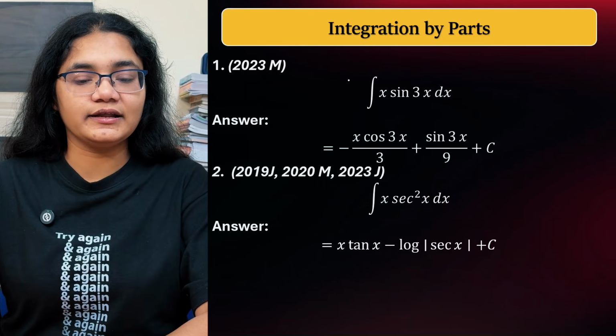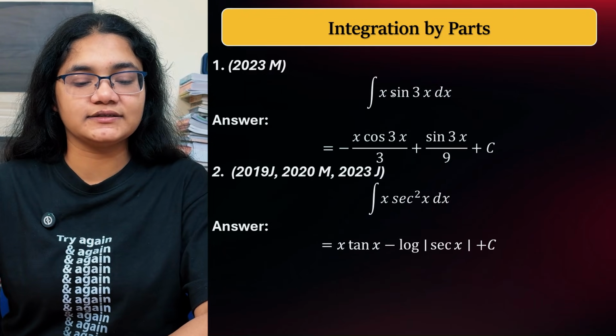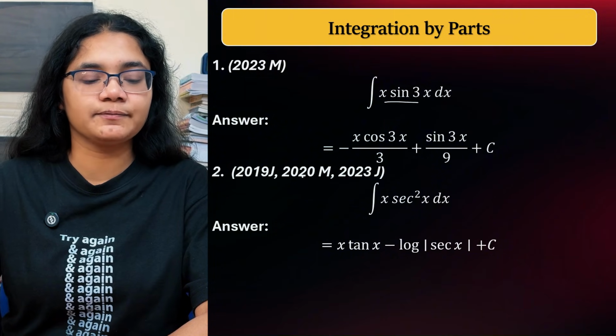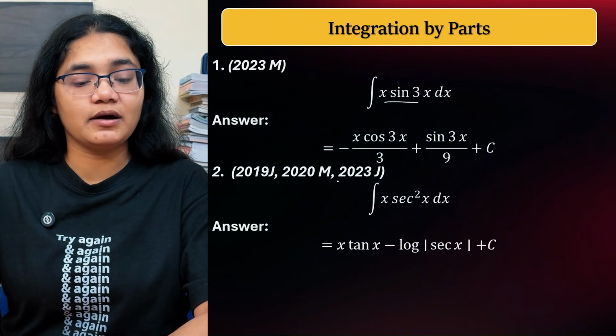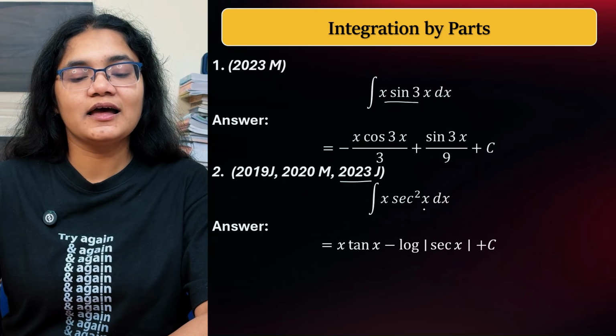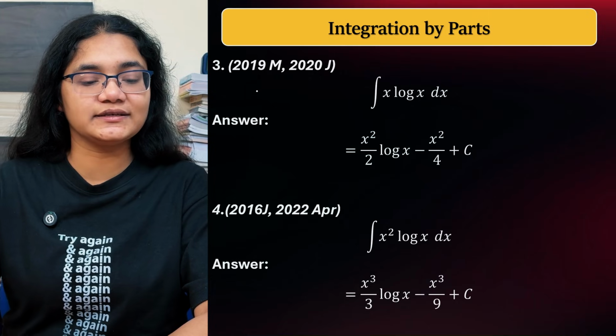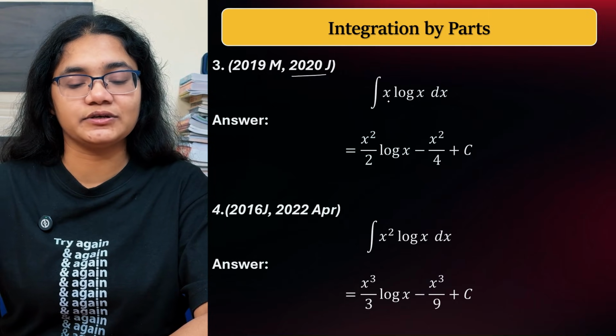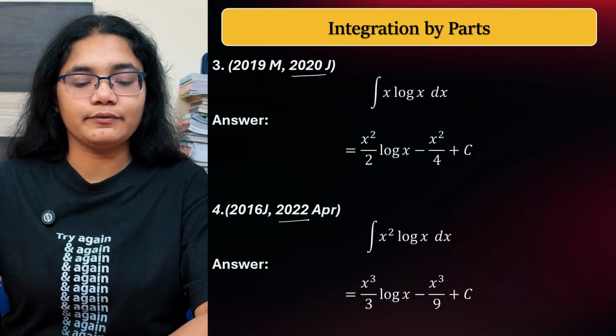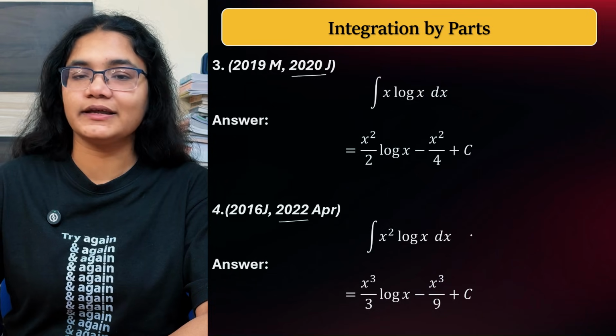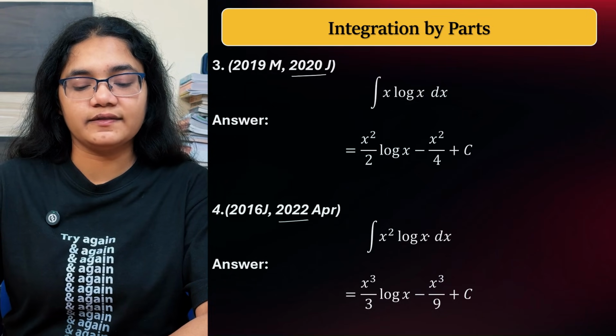Next question, integration by parts. For that you can see x sin 3x. This was the question. This was asked in 2023 March, and in 2023 July, the x sec square x question is also asked. Next, you can see integration by parts. This recent question, x log x dx. Then 2022 April, x square log x dx. Okay, you can definitely try solving them.